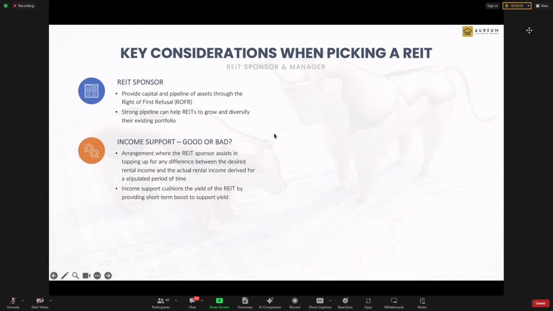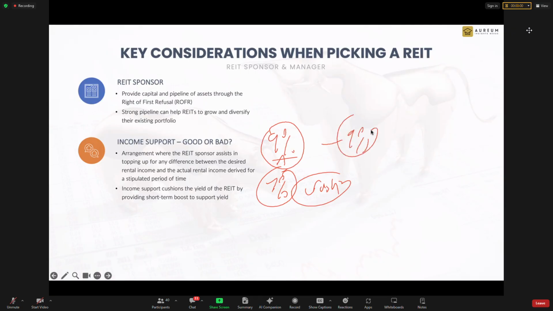So let's say, for example, the REIT tells you that I'm going to give you 9% dividend yield. But in the end they take your money, buy the property, and can only deliver 7%. If they give 7% in the first year, where the IPO promised you 9%, the share price will crash because they didn't meet the promise. People will lose confidence. So in order to prolong the thing, they still give 9%. But the question is, they can only get 7%. How can they give you 9%? A REIT's got no money.